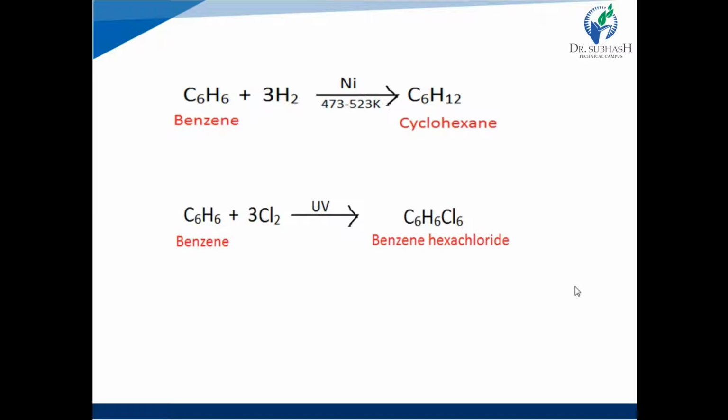That means it should have 3 pi bonds. The next experiment was that benzene was reacted with ozone. Again, benzene absorbed 3 molecules of ozone and formed triozonide. It means it should have 3 pi bonds.